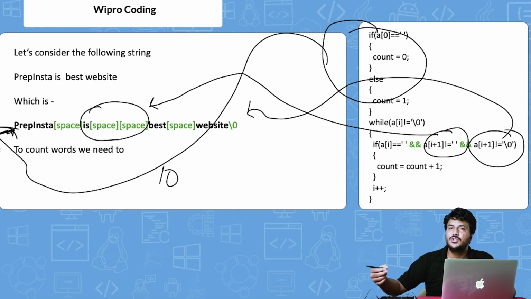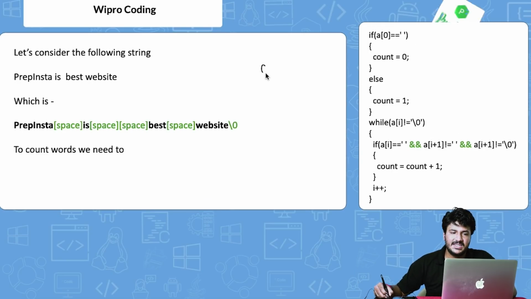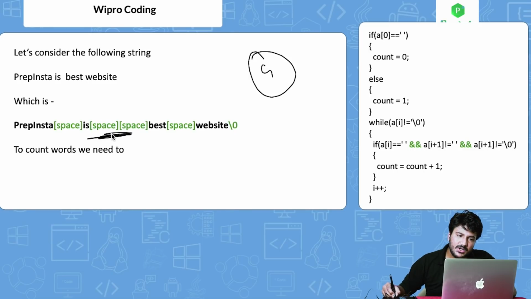So for the students who had written code, who had learned the code from GeeksforGeeks and various other websites, only 4 of the test cases were passing. This particular test case was not passing. Initially, if the starting of the string is also a space, this was not passing, right?